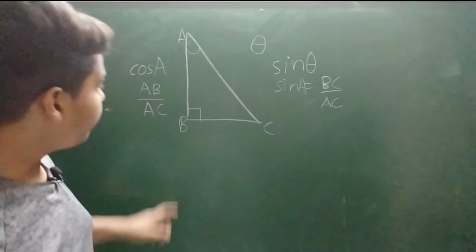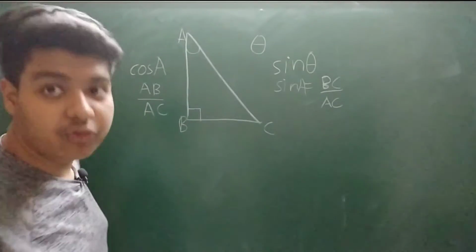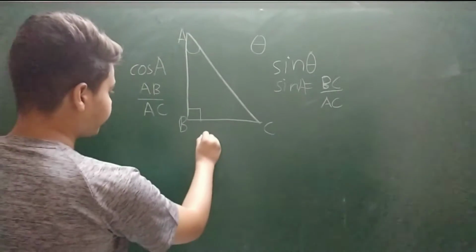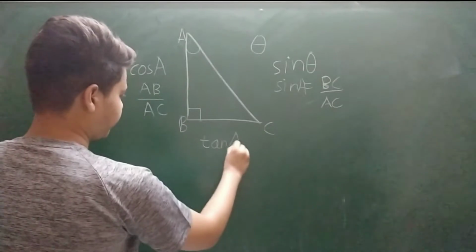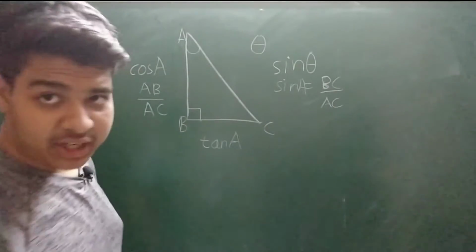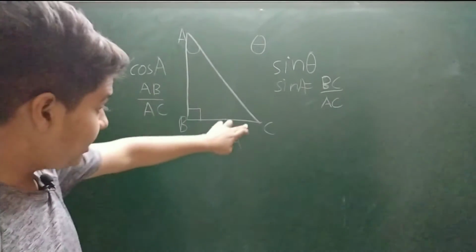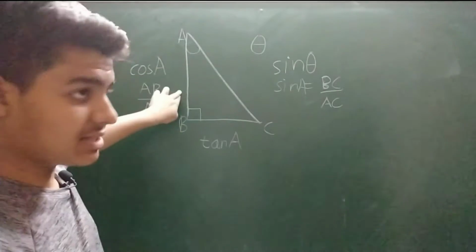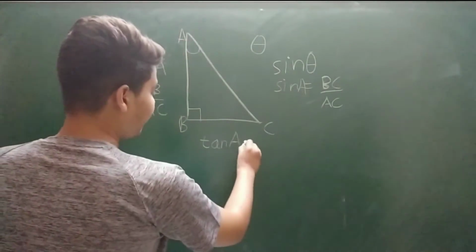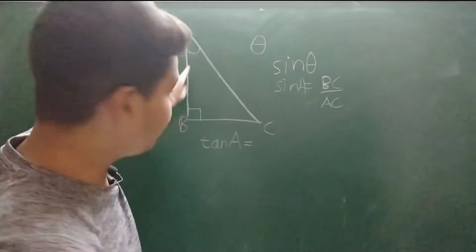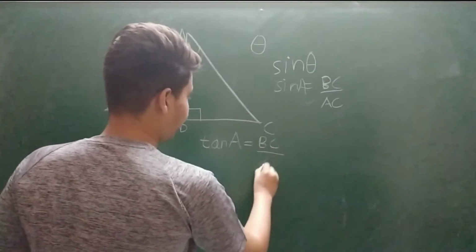Similarly, now if we want the value of tan of angle A, tangent, full form tangent of angle A, tan A. Now tan A of a right angle triangle is a ratio of its perpendicular by the base. It will be written as P by B, perpendicular by base. So tan A in this case of this triangle will be BC by AB.